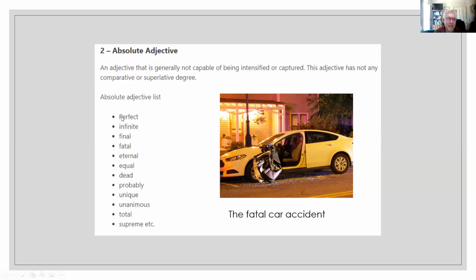When we say infinite, it means that there is nothing farther than this. In this picture, we have the example, the fatal car accident. What does fatal mean? That it was the worst accident that happened.